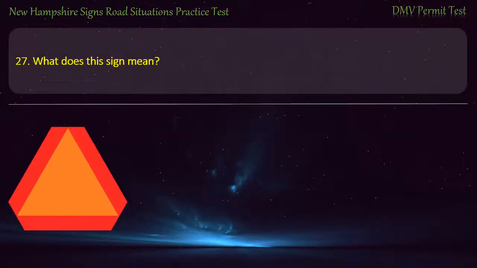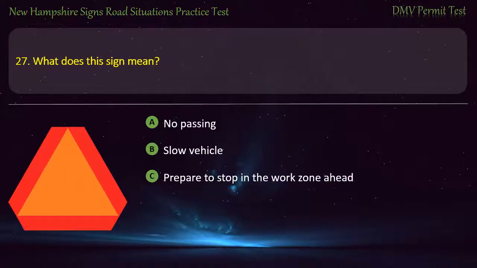Question 27. What does this sign mean? No passing. Slow vehicle. Prepare to stop in the work zone ahead. Stop. Answer. Slow vehicle.